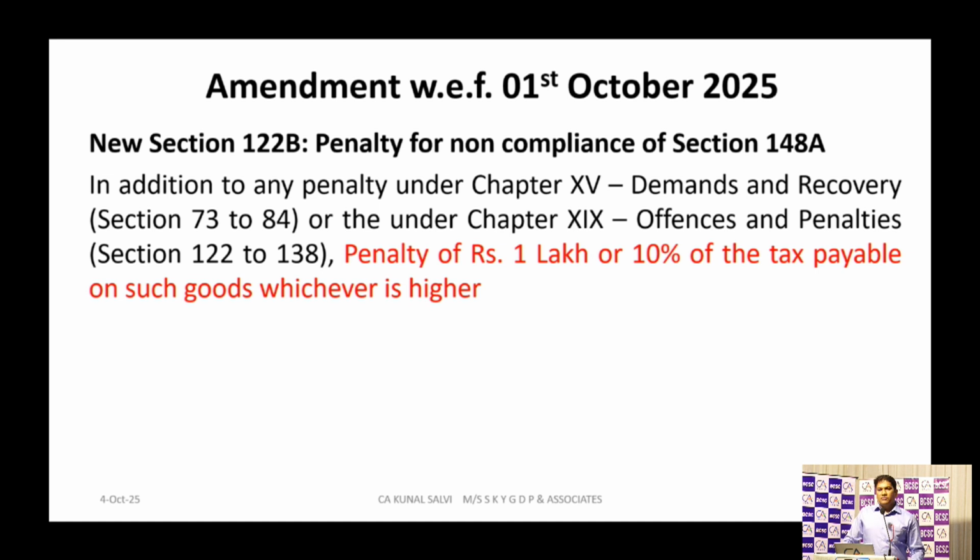If the person is not complying with section 148A, there will be a penalty under section 122B, and this penalty will be over and above the penalty under chapter 15, that is demand and recovery, under sections 70 through 84, or offences and penalty under sections 122 to 138. This will be an additional penalty of rupees 1 lakh or 10% of the tax liability for the specific goods, whichever is higher, levied on the taxpayer.